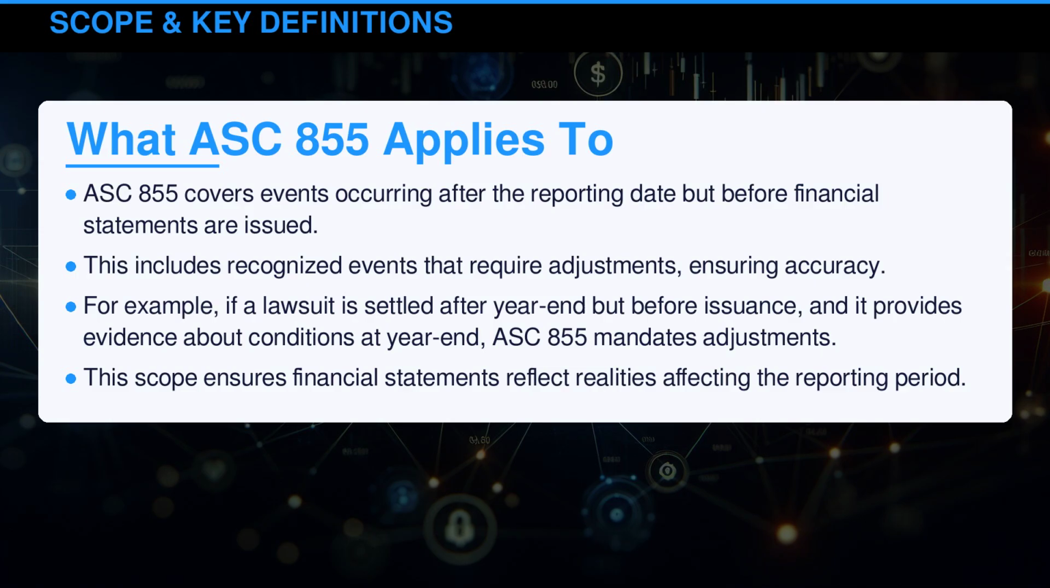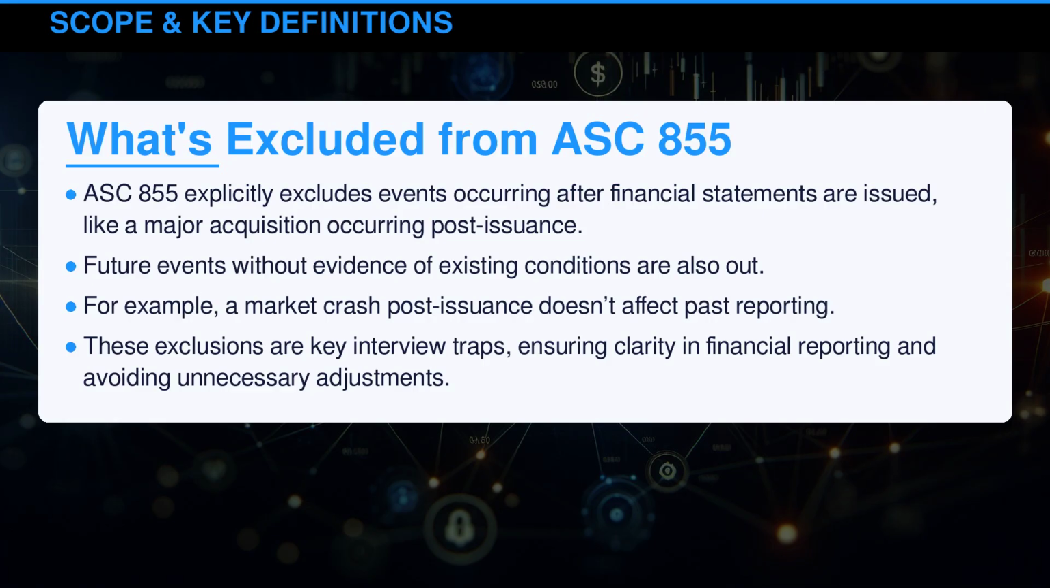For example, if a lawsuit is settled after year-end but before issuance, and it provides evidence about conditions at year-end, ASC 855 mandates adjustments. This scope ensures financial statements reflect realities affecting the reporting period. ASC 855 explicitly excludes events occurring after financial statements are issued, like a major acquisition occurring post-issuance.